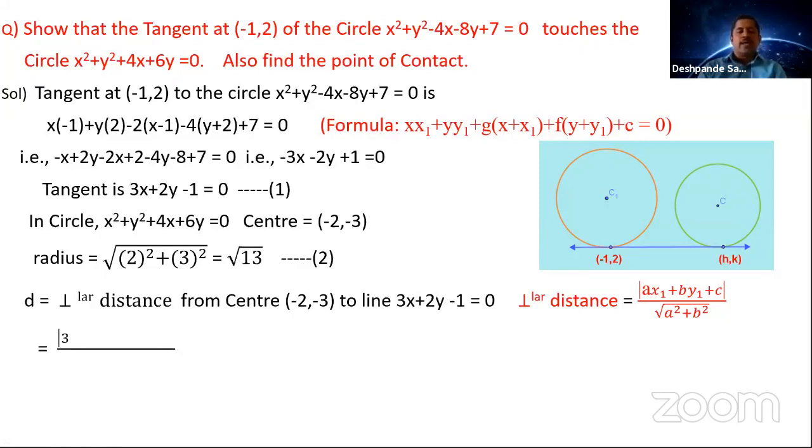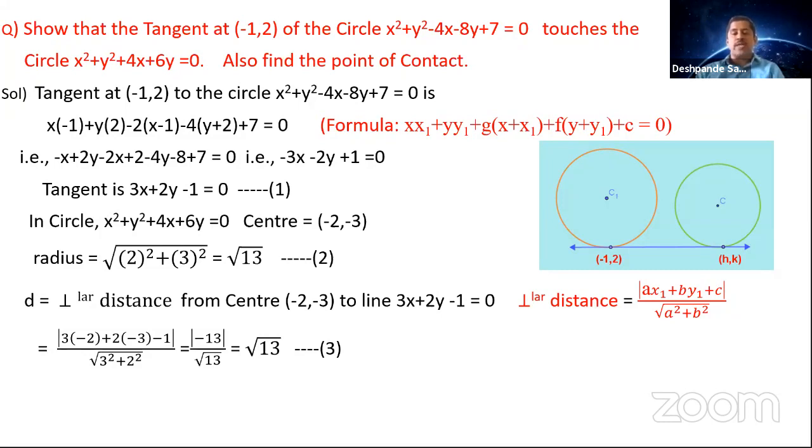So substitute these values and tell me the value of d. Okay, so you have 3 into minus 2 plus 2 into minus 3 minus 1 divided by root over 3 square plus 2 square. So 3 into minus 2 is minus 6, 2 into minus 3 is minus 6, minus 1. So minus 6 minus 6 minus 1 is minus 13 divided by root 13. So the modulus, if you break it open, is going to be 13 by root 13. So you can write it as root 13.